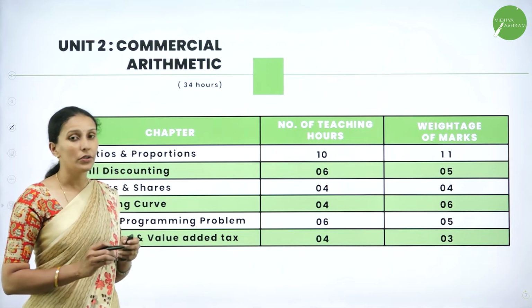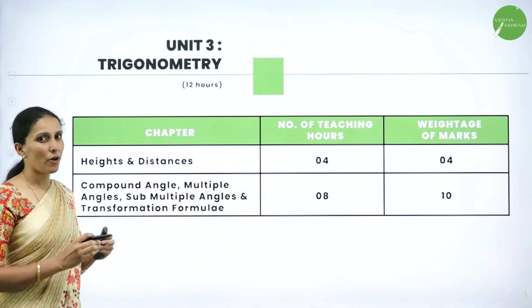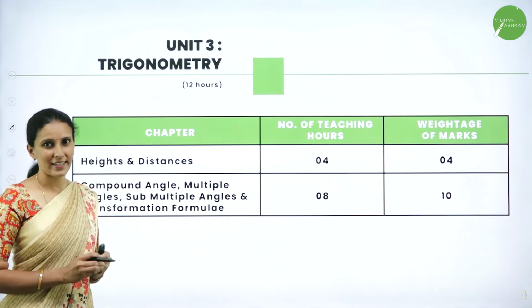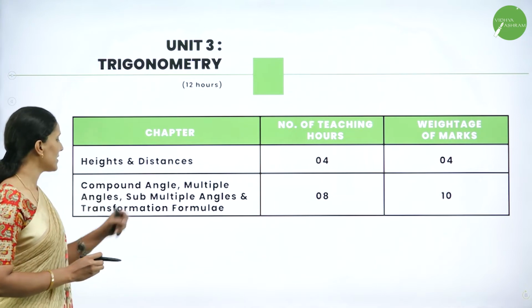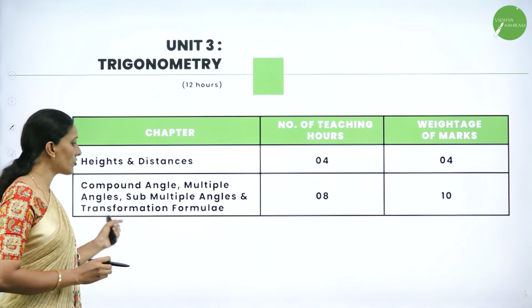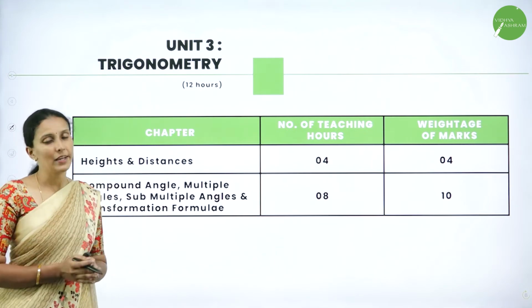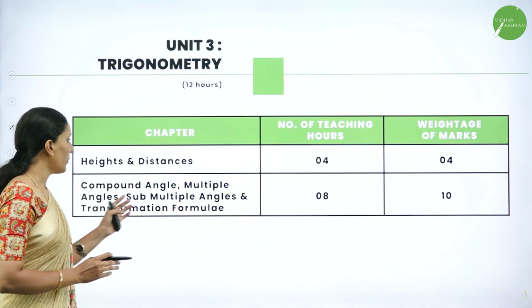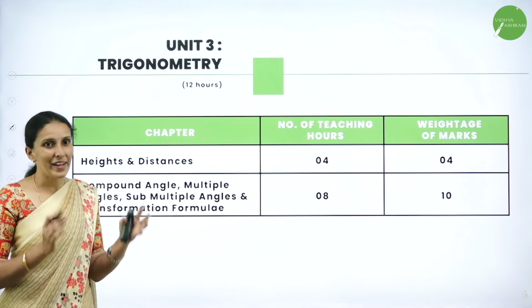Next, we'll move on to unit 3, that is trigonometry. Trigonometry is a very interesting unit, and here you have 2 subunits: heights and distances, and compound angles, multiple angles, submultiple angles and transformation problems. Heights and distances is just an application of trigonometry, and compound angles, multiple angles, submultiple angles and transformation formulas are very simple.